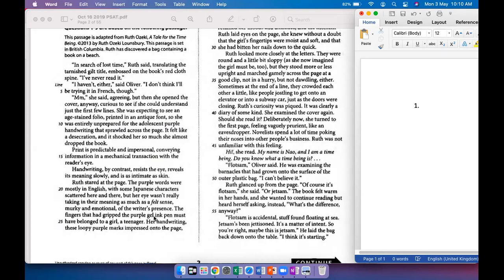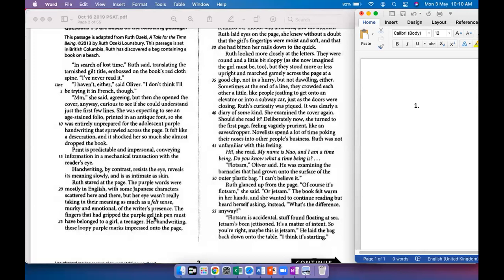Hi, she read. My name is Nao, and I'm a time being. Do you know what a time being is? Flotsam, Oliver said. He was examining the barnacles that had grown onto the surface of the outer plastic bag. I can't believe it. Ruth glanced up from the page. Of course, it's Flotsam or Jetsam. The book felt warm in her hands and she wanted to continue reading, but heard herself asking instead, what's the difference anyway?